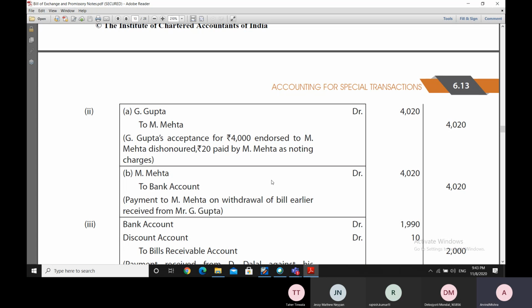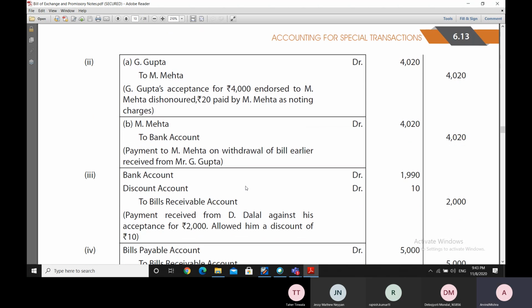And therefore, now the payment has to be made to Mr. Mehta in some other form. So the payment is made by Mr. Katrak from the bank account by way of check, including the notary charges also, because the notary charges should not have to be borne by Mr. M. Mehta. Ultimately, they have to go to Mr. G. Gupta.